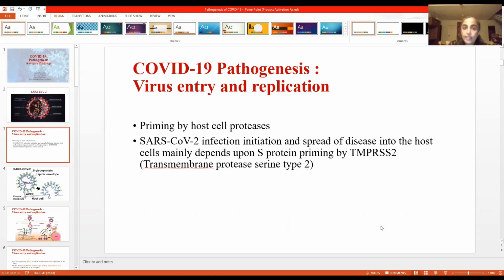And this S2 subunit of spike protein is important for fusion of the membrane of the virus and the membrane of the host cell. So this priming is by TMPRSS2, and this priming occurs by cleavage at a specific point of this spike protein.